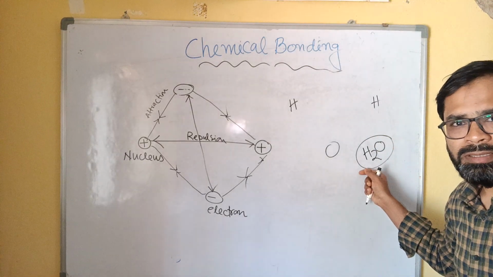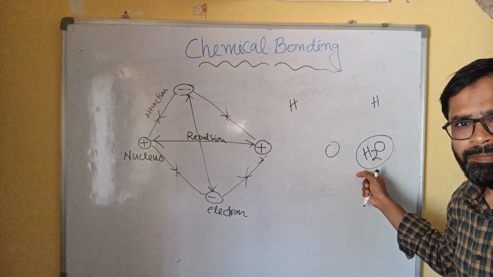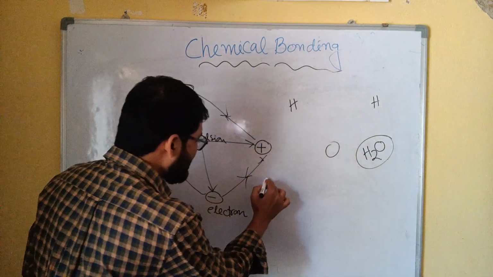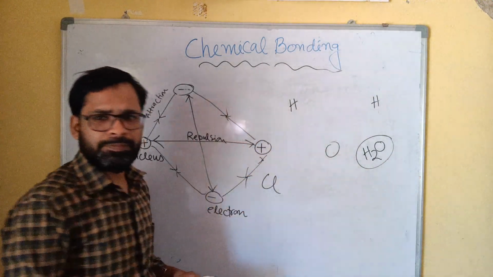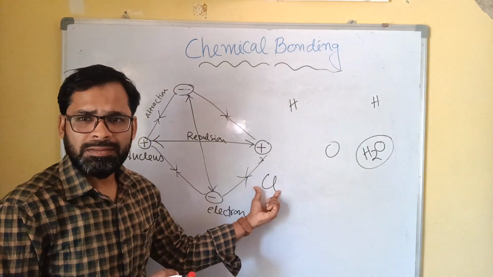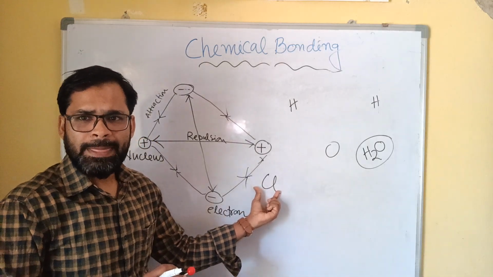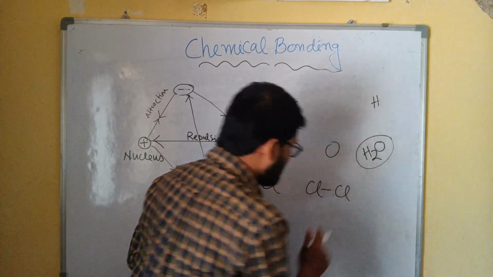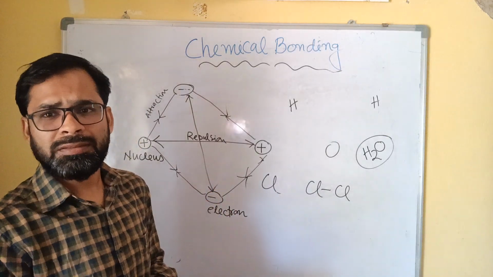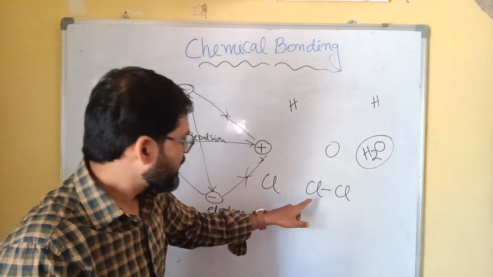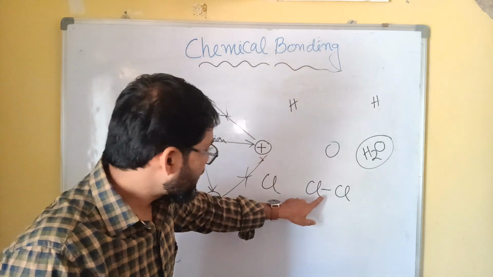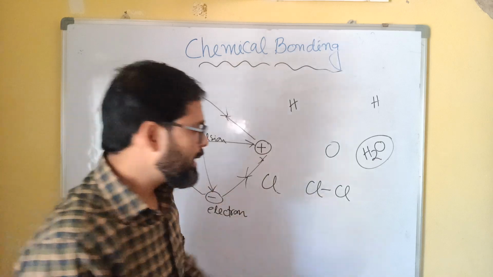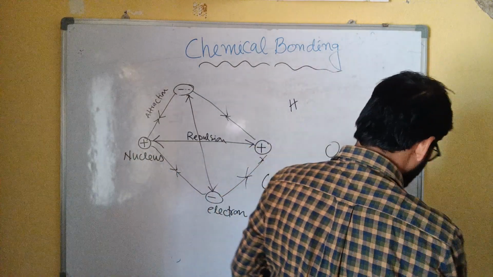That's why it can exist. In our environment, we can't find any single chlorine atom. But if two chlorine atoms combine with each other, a chemical bond happens, and they can exist as Cl2, chlorine gas.